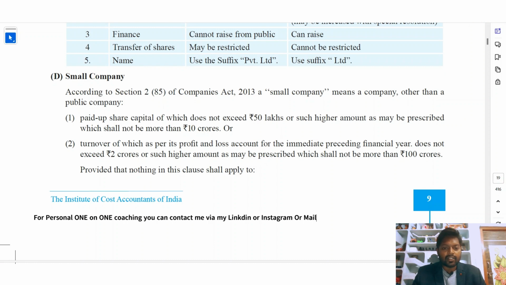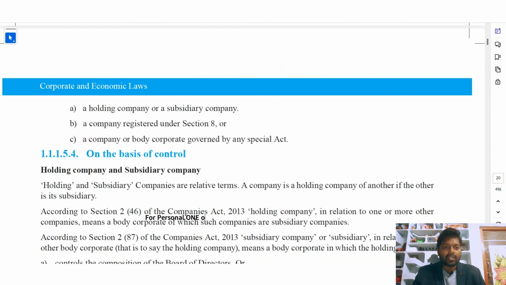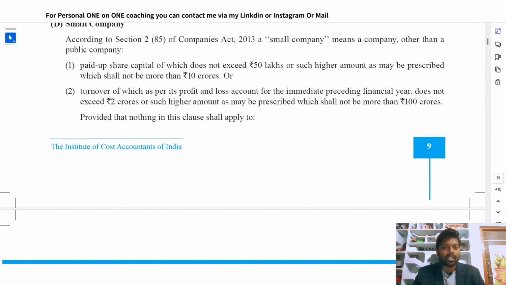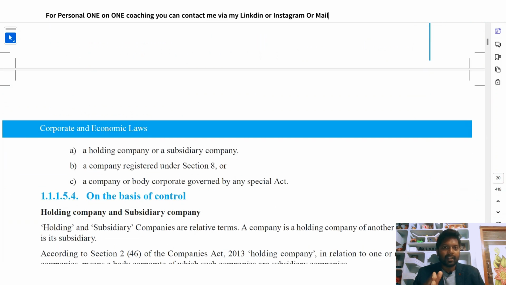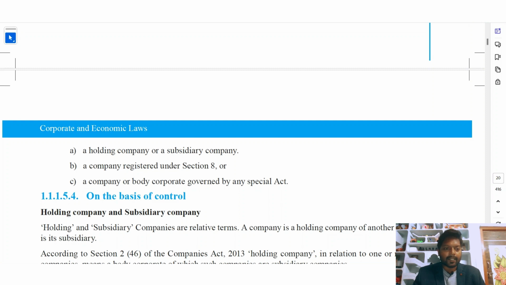Provided that nothing in this clause shall apply to a holding company or a subsidiary company, a company registered under section 8, or a body corporate governed by a special act. These companies are not subject to the above conditions. Even if the paid up share capital is more than 50 lakhs or the turnover is more than 2 crores, these three companies are called small companies only: a holding company or a subsidiary company, a company registered under section 8, and a body corporate governed by any special act.